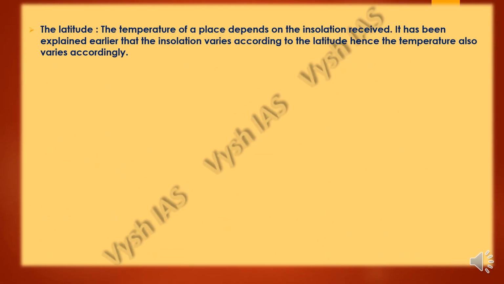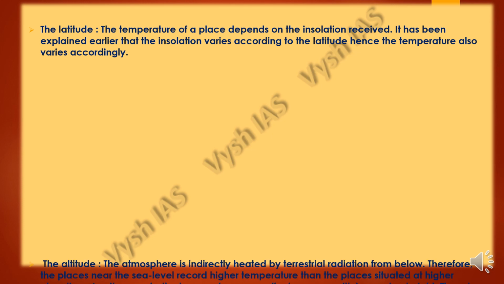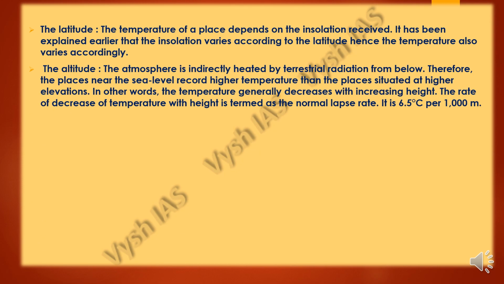Now we'll look into them in detail. First, the latitude. The temperature of a place depends on the insolation which is received. The insolation varies according to the latitude and the region in which that latitude is, so the temperature also will vary accordingly. Like at a lower latitude, it will be more hot, and at a higher latitude it will be cold. Next, the altitude, which is nothing but the height.